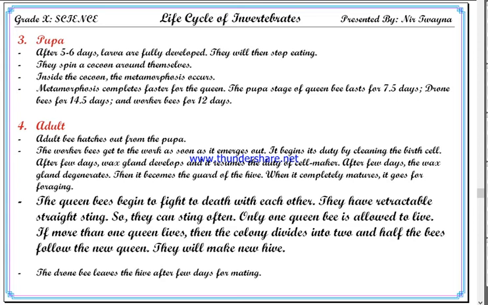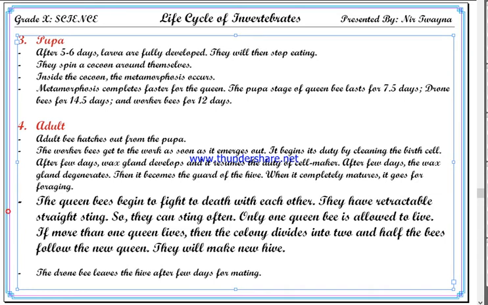So what happens? Multiple queens emerge at the same time. Then they have to fight each other. There is a fighting pit in which they have to fight to death.